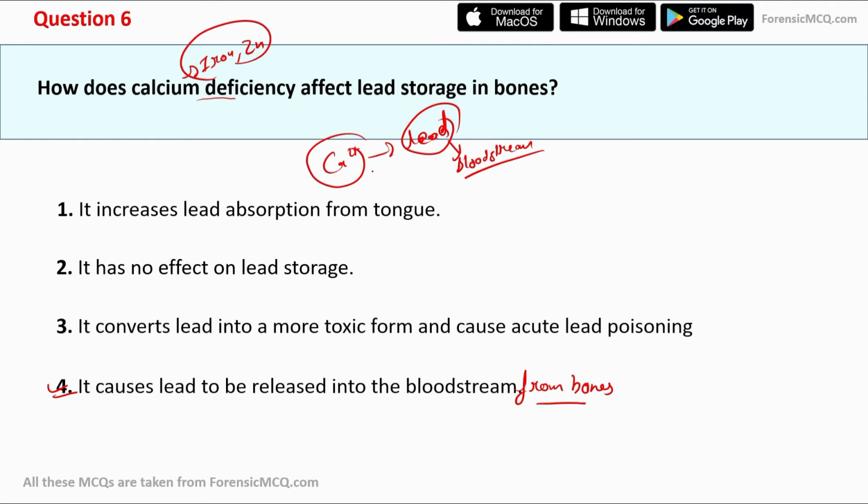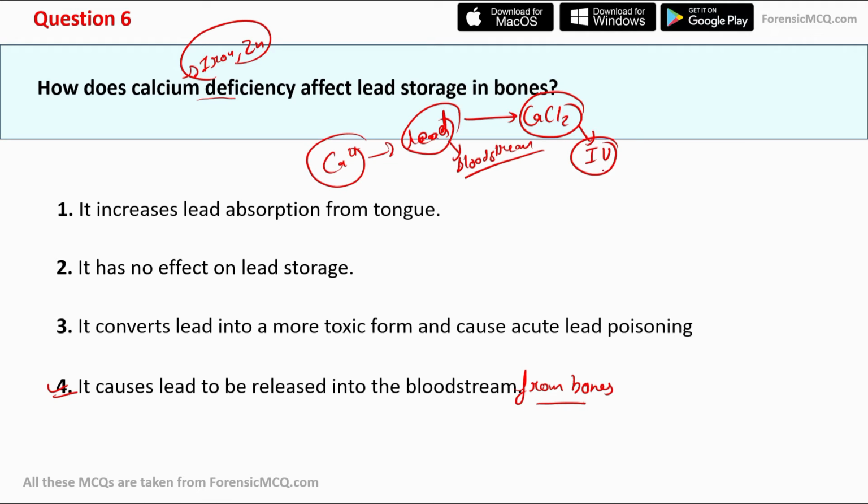So in case of calcium deficiency, there is a high chance of acute lead crisis, because more deficiency of calcium leads to more release of lead into the bloodstream from bones. And to manage this situation, calcium chloride is used to treat such a situation, and it is usually administered through intravenous injections.